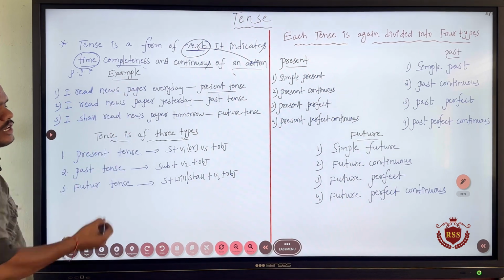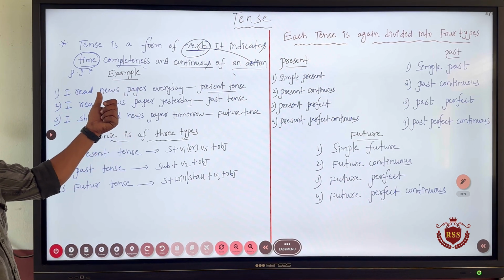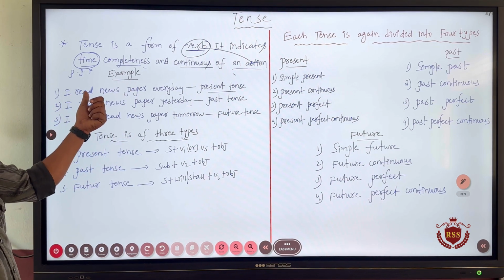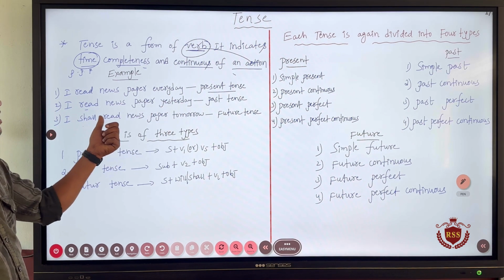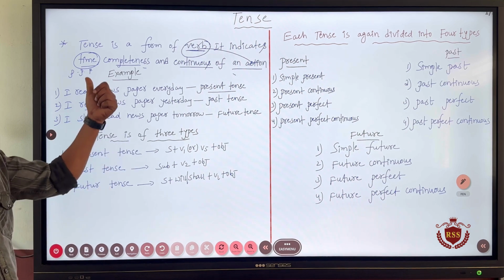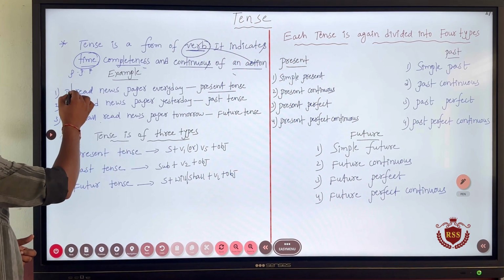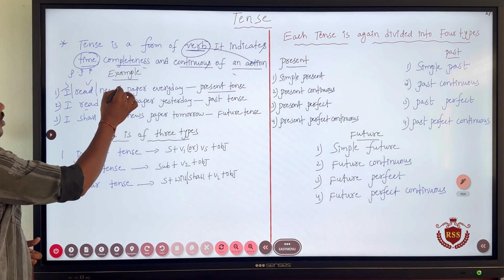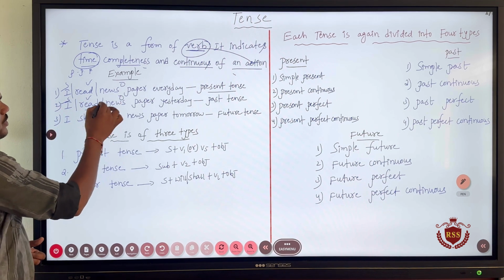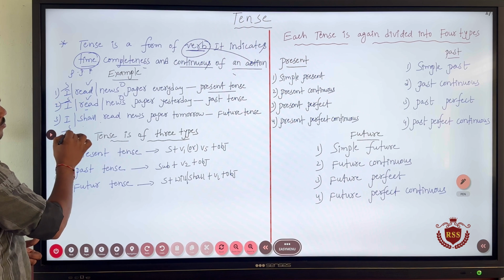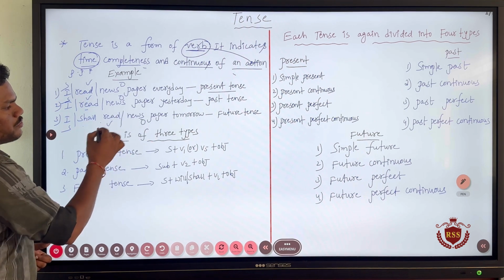So, for example, if you come to the examples here, I have written three examples. I read newspaper every day, I read newspaper yesterday, I shall read newspaper tomorrow. In all three sentences, we have subject, verb, object.